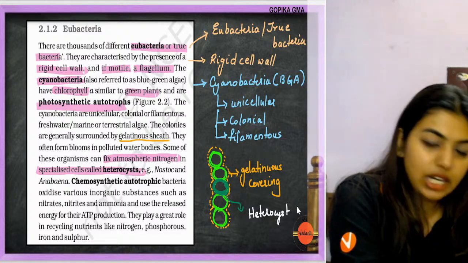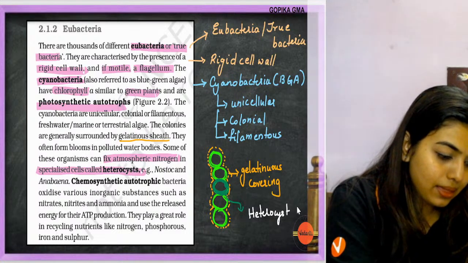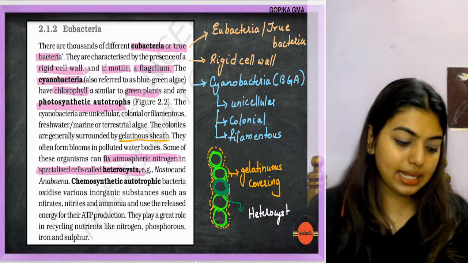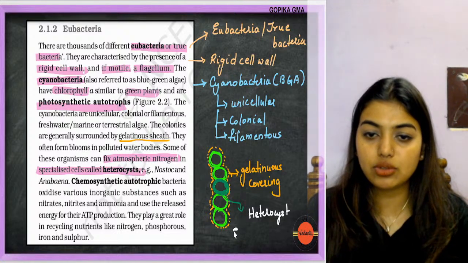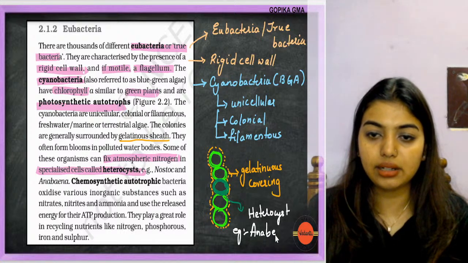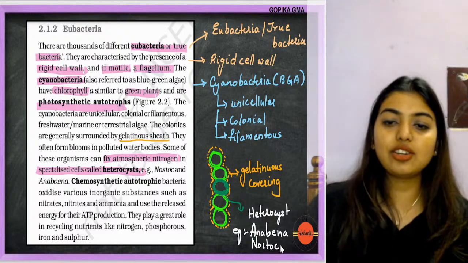Okay, I'm going to just check my voice. That is, they can fix nitrogen. Yes, voice is audible, no? Heterocyst. So examples of the ones which have these heterocyst cells are Anabaena. Students, don't write Anabella. Okay, Anabaena and Nostoc. Nostoc. Okay, Anabaena and Nostoc.